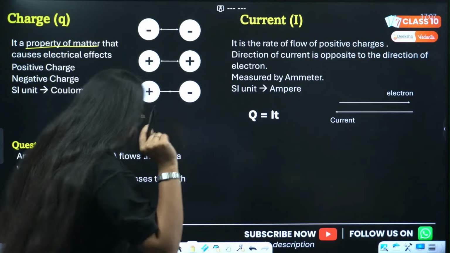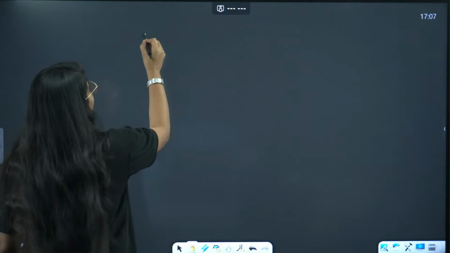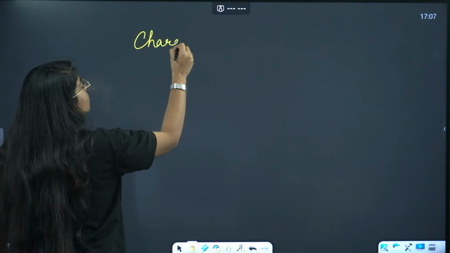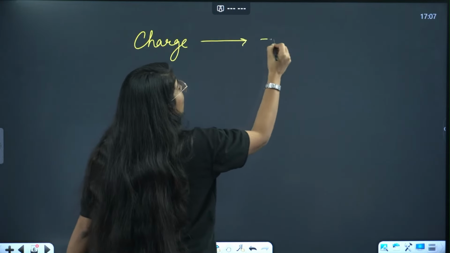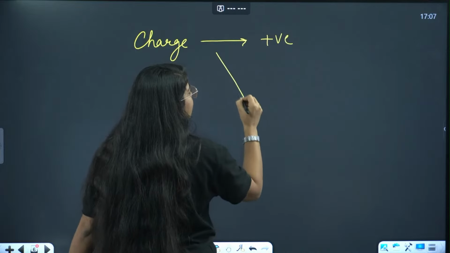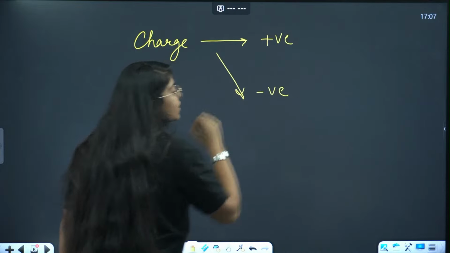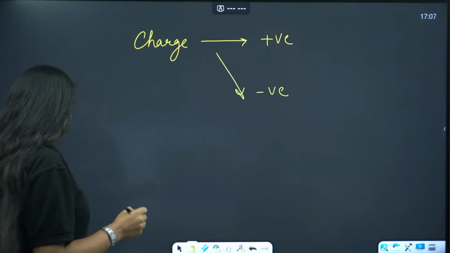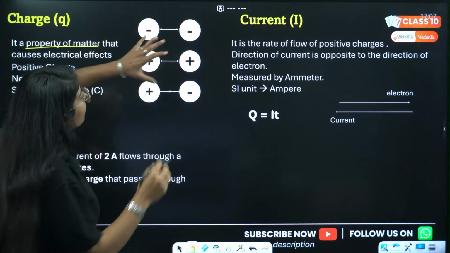Charge is of two types, positive and negative. Correct? Now we know, ma'am, positive and positive.